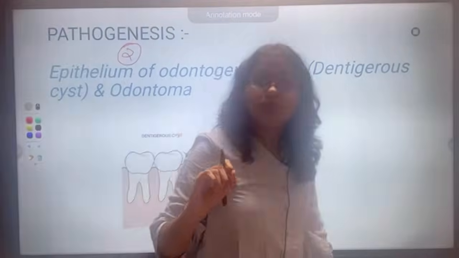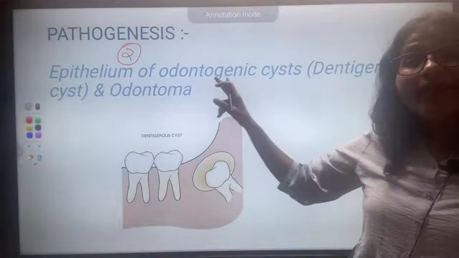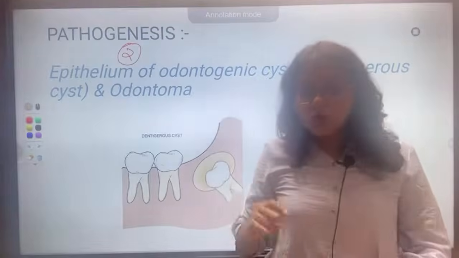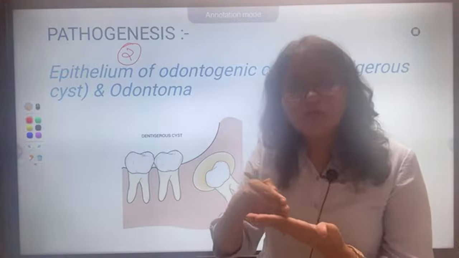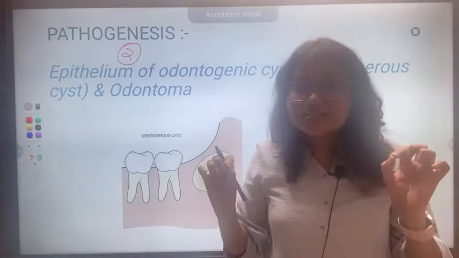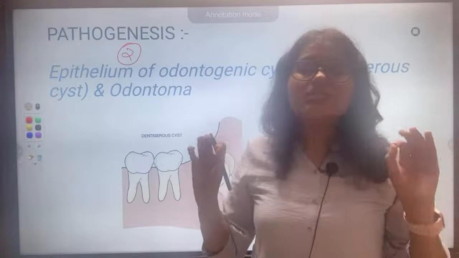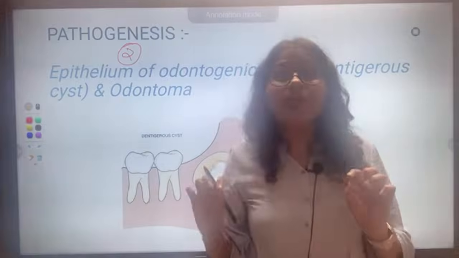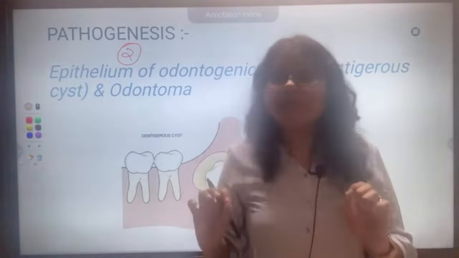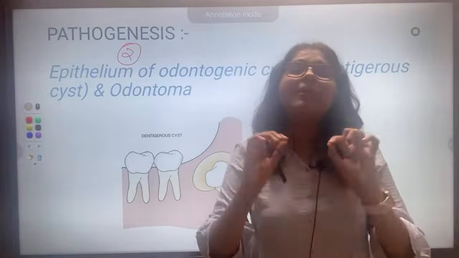The second tissue of origin can be the epithelium of an odontogenic cyst. I will not go into odontogenic cysts now, I will keep a separate lecture for that. Just remember, a cyst is a cavity usually filled with fluid, not always, but one of the most important things about a cyst is that it is lined by epithelium.